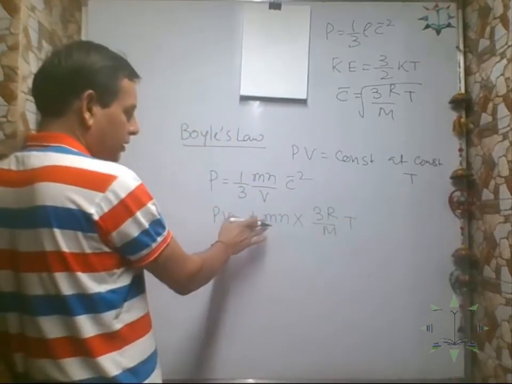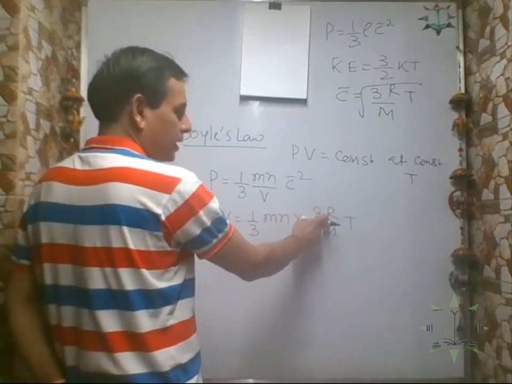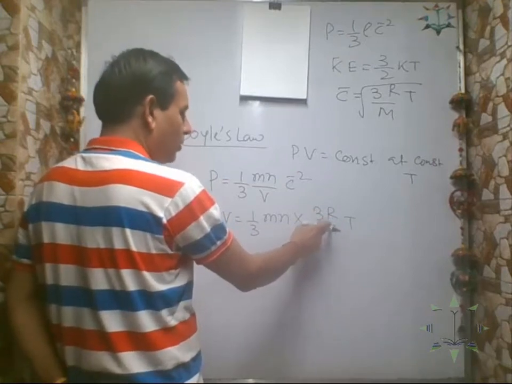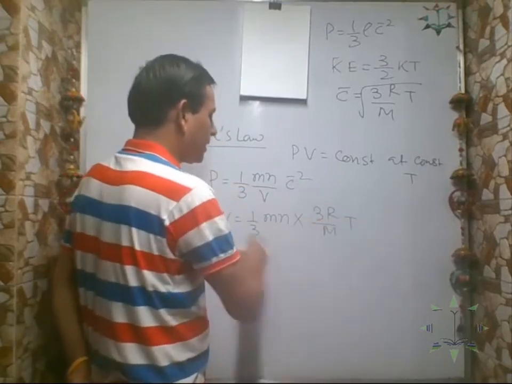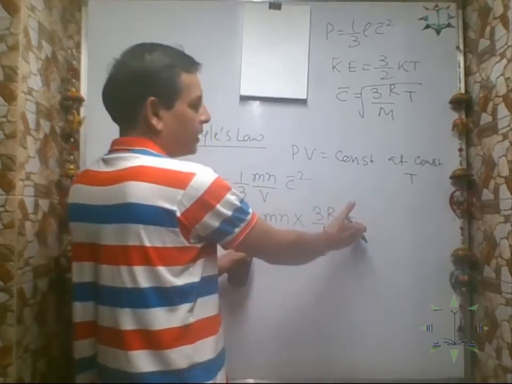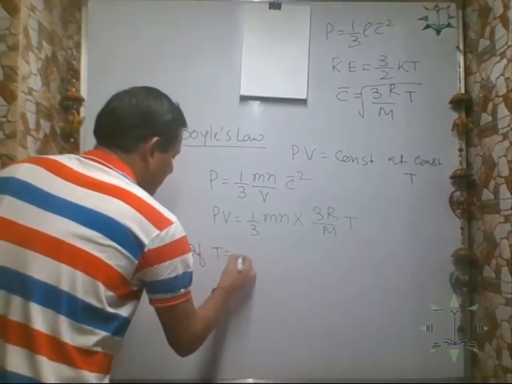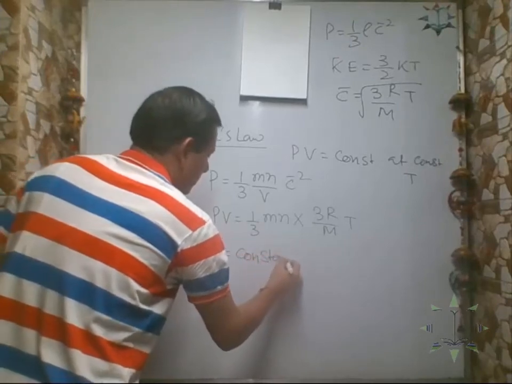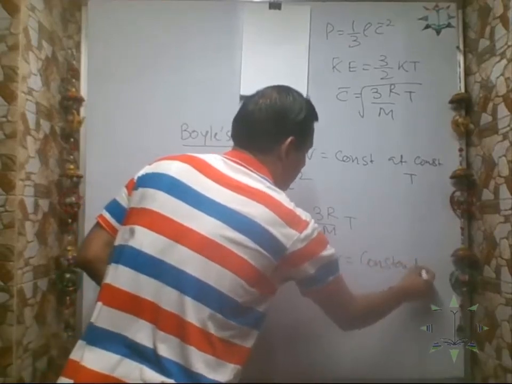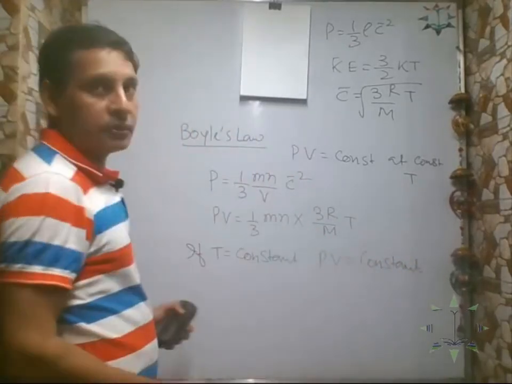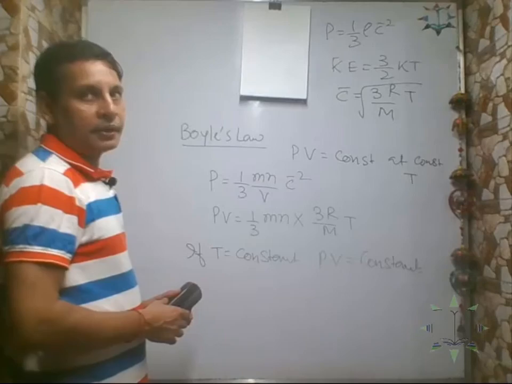Here, m is the mass of each molecule, N is the number of molecules, R is the universal gas constant, and M is the molecular weight. All of the right hand side is constant except T. If you keep T constant, then the entire right hand side expression is constant. So if temperature is constant, then P into V equals constant. This is what is called Boyle's law. So we can prove Boyle's law using the pressure exerted by the gas.